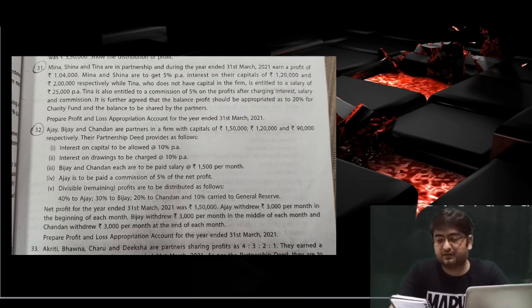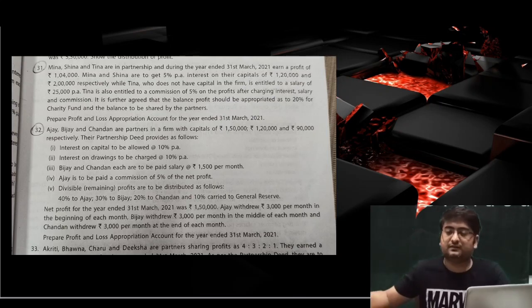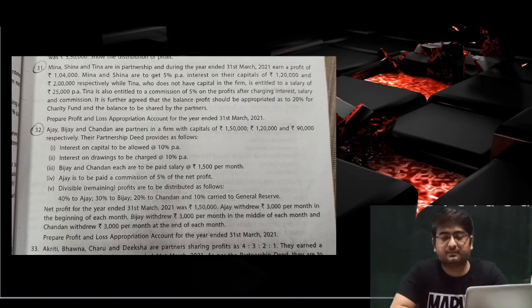What we have right now is the day 3 homework in accountancy, and the topic that we will cover here is question number 31, 32, 34, 37, 39 from the exercise of chapter number 1, that is fundamentals of partnership. We do have further questions. We have also solved many questions in the previous class.